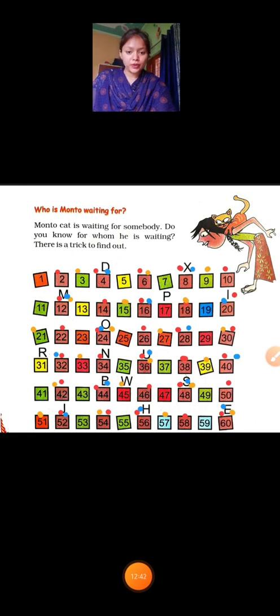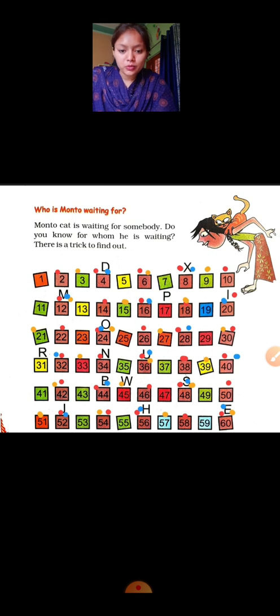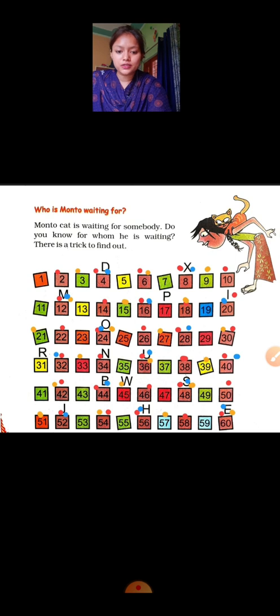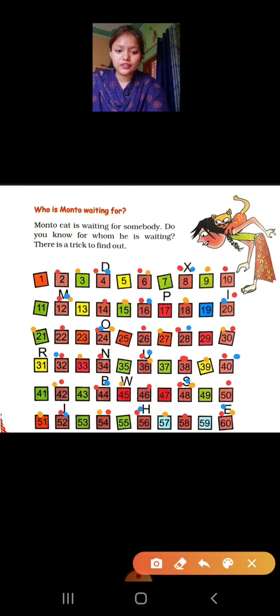So your page will look like this after putting all the dots, the blue one, green, yellow one, and the red one. So how many numbers are having 3 dots? Which all are having 3 dots? As you can see, M is having 3 dots. Let's write it.